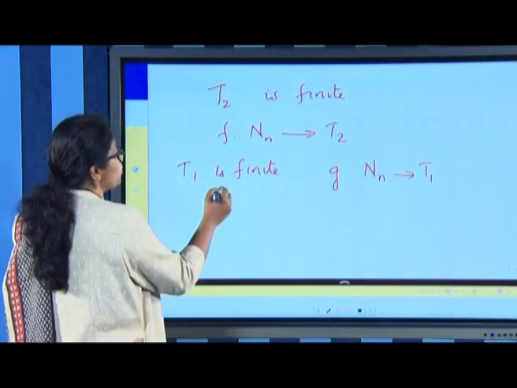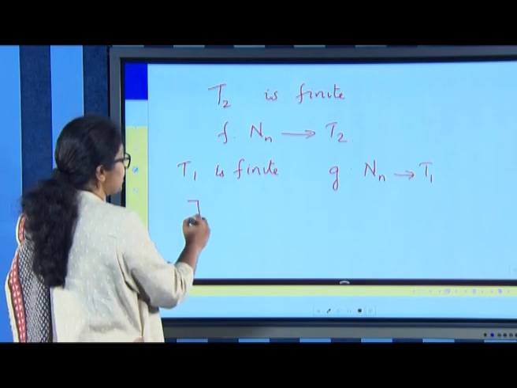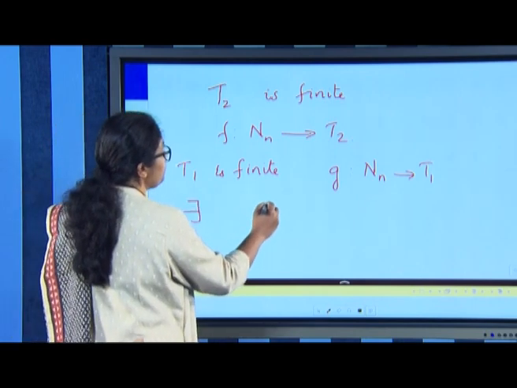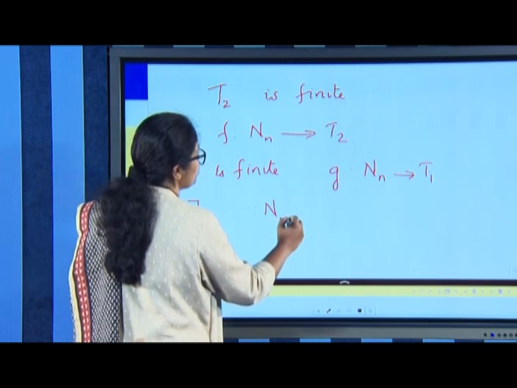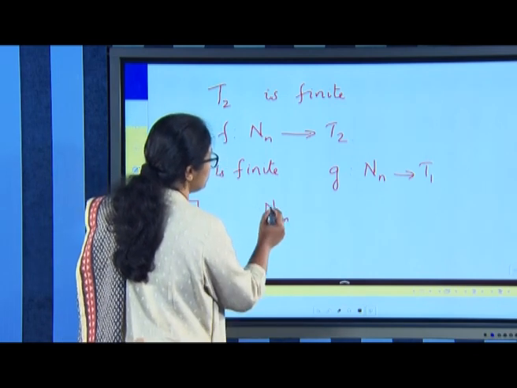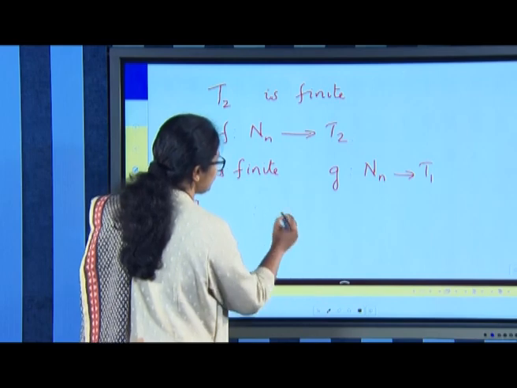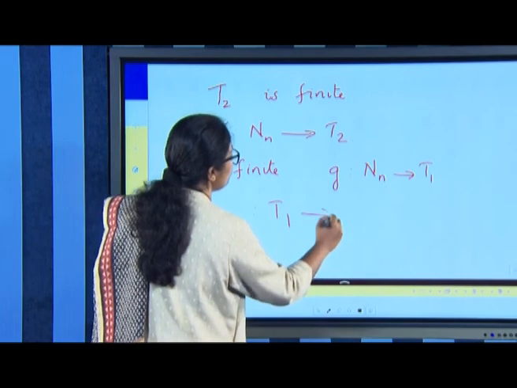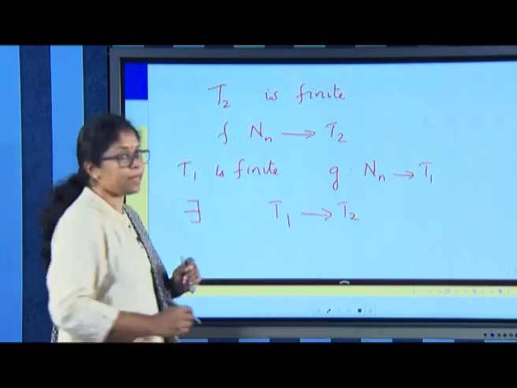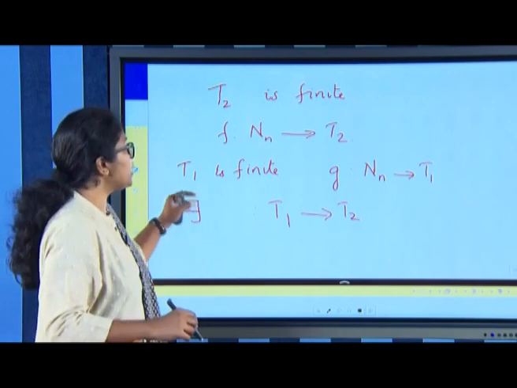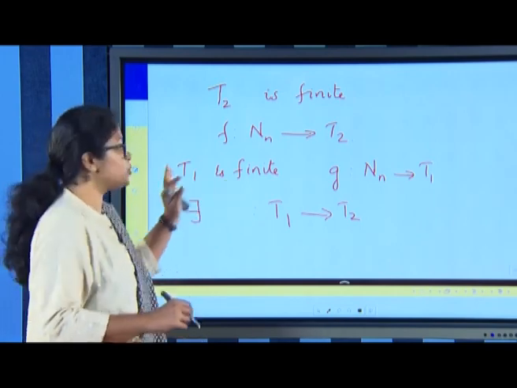Now, we need to prove that there exists a bijection from T1 onto T2, and which will be that bijection? You have to take the composition of the two functions.